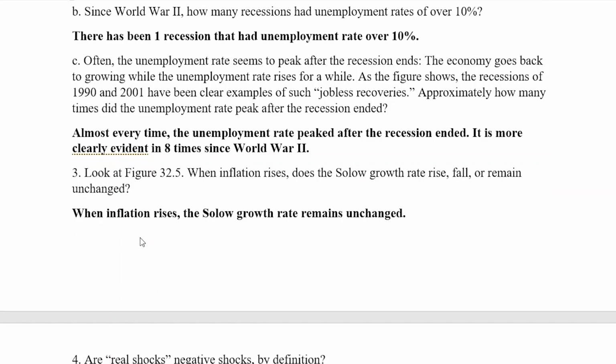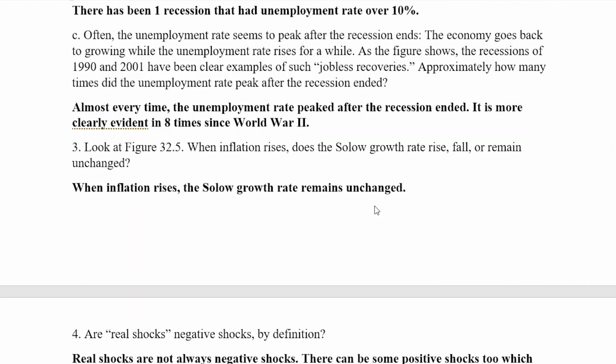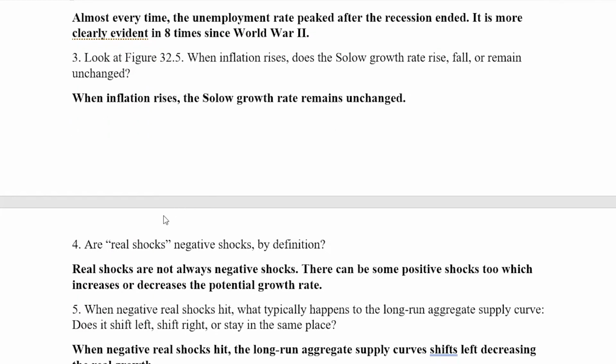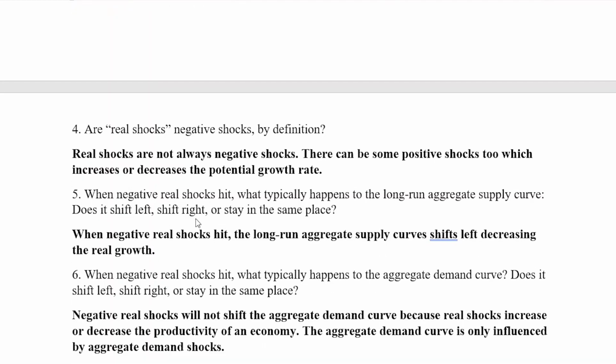Question three. When an inflation rate rises, the Solow growth rate rises too, or remains unchanged. Are real shocks negative shocks? No, as it says in question one, real shocks don't have to be negative. They can also be positive shocks, but they have to increase or decrease the potential growth rate. That's the key thing about real shocks.